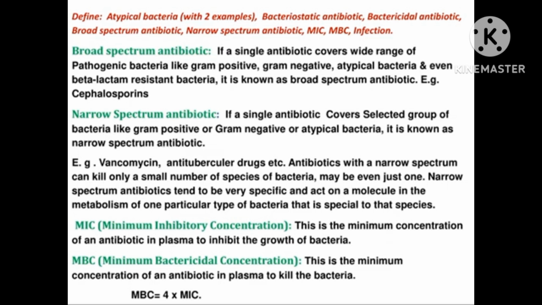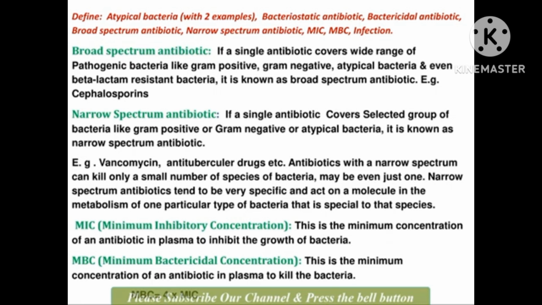Example: vancomycin, antitubercular drugs, etc. Antibiotics with a narrow spectrum can kill only a small number of species of bacteria, maybe even just one. Narrow-spectrum antibiotics tend to be very specific and act on a molecule in the metabolism of one particular type of bacteria that is special to that species.